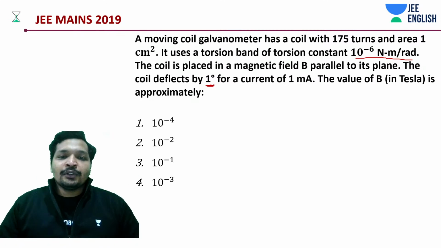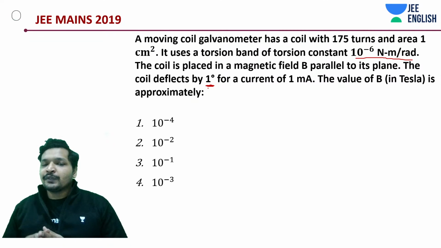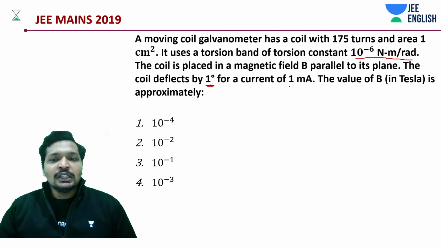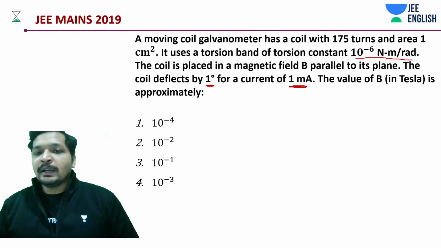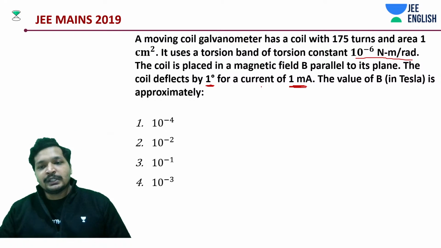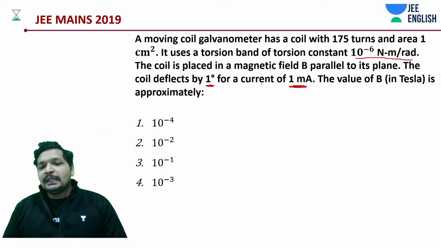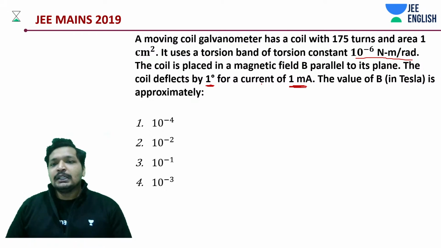If you think the lecture is slow, you can fast forward it, but do not fast forward during the concept phase. Even if you think you know how to do the calculation, do not fast forward during the concept phase. Very important, because magnetism is mostly about direction and concepts. For a current of 1 milliampere, what is the value of the field approximately?